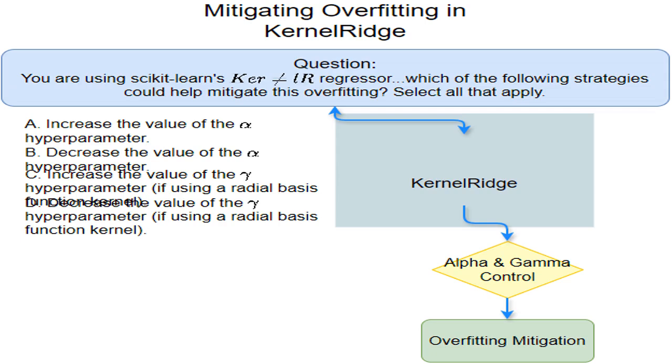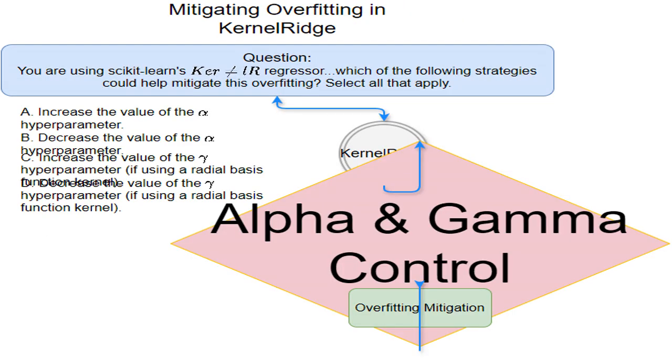KernelRidge is a regression algorithm in Sklearn that uses kernel methods to model nonlinear relationships. It's like a fancy curve fitting technique that can handle more complex data than simple linear regression. A key aspect is how we control its complexity to prevent overfitting. The key hyperparameters we'll focus on are alpha and gamma. Alpha controls the strength of regularization. Think of it like a penalty for overly complex models. Gamma, in the case of an RBF kernel, a common type of kernel, controls the smoothness of the model.